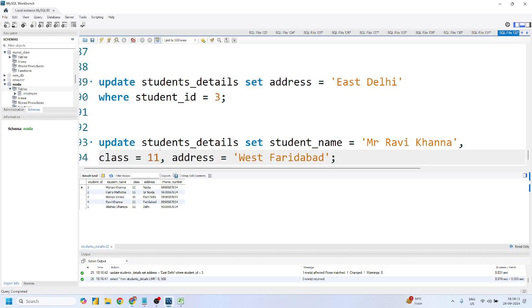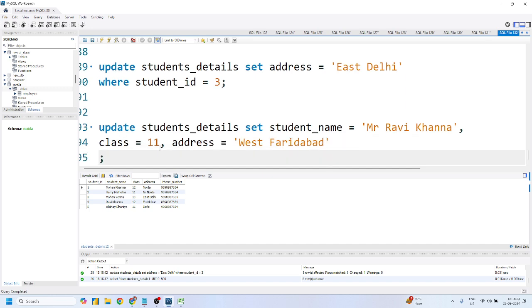If I just run this, what could be the issue? It will try to update all the values in all the columns, from student name to class to address. So it's not recommended to run it right now.